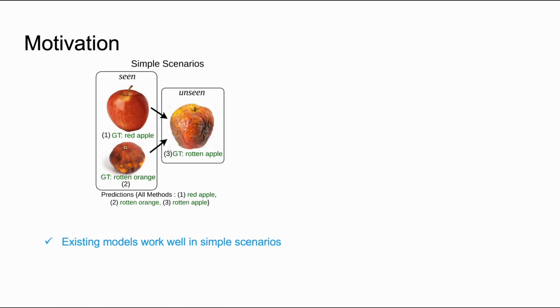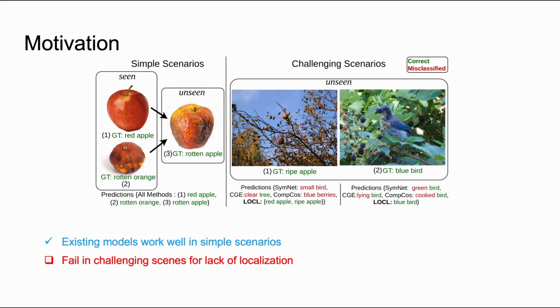Existing models that predict the unseen object attribute compositions are based on various graph and attention-based architectures. They perform well in scenarios shown here with one prominent object and no interfering background. However, these models do not make the correct object attribute association when there are a lot of interfering elements and background clutter. Two such examples are shown here. All existing models fail to predict the correct composition, a ripe apple and a blue bird.